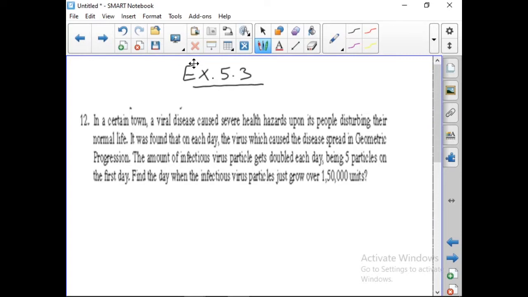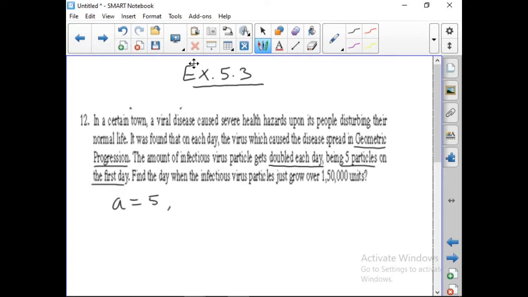12th question. In a certain town, a viral disease caused health hazards upon its people, disturbing the normal life. It was found that on each day, the virus which caused the disease spread in geometric progression, and the amount of infectious virus particles gets doubled each day, being 5 particles on the first day. So, first day it was only 5 particles. So, a is equal to 5.